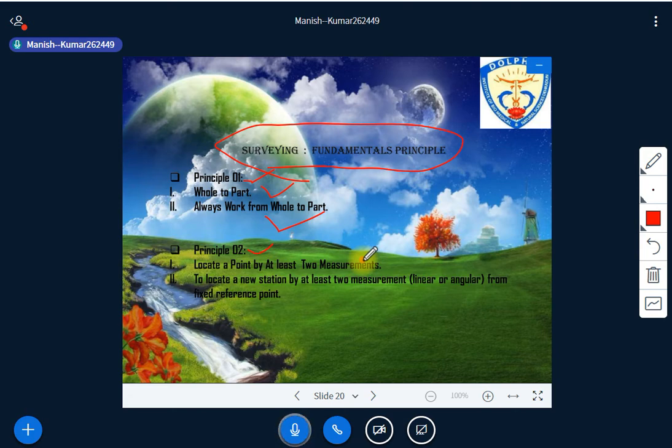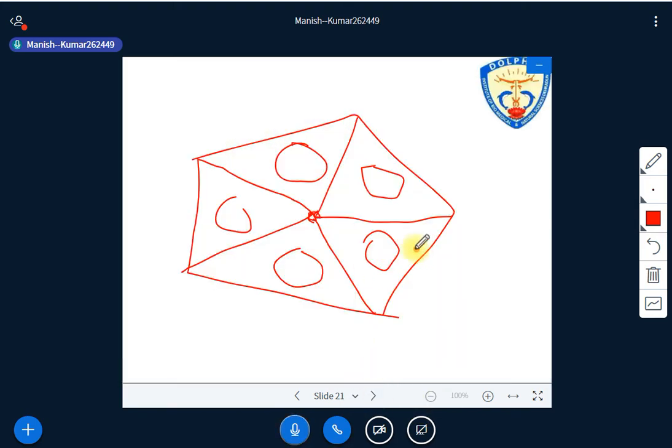And the purpose, as I told you, is to avoid the errors. If some error is there, you can easily localize the error. Just look at the image itself.